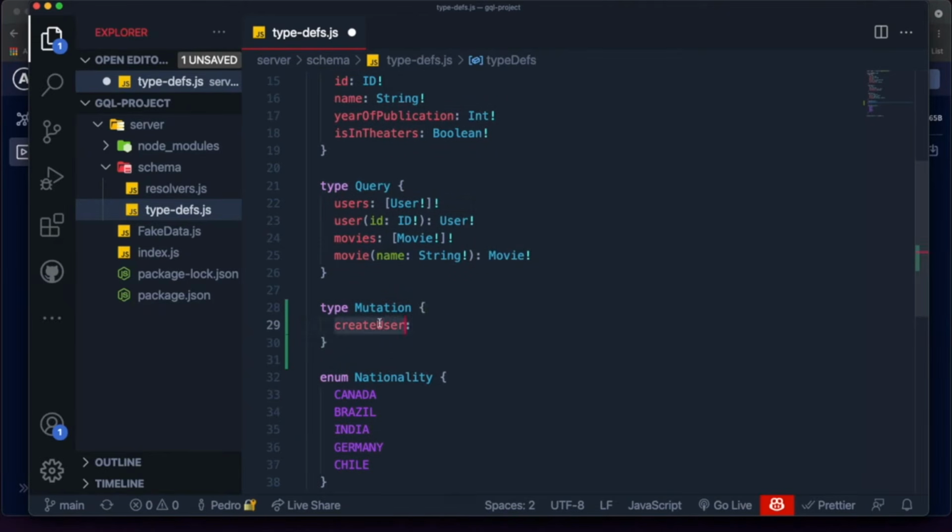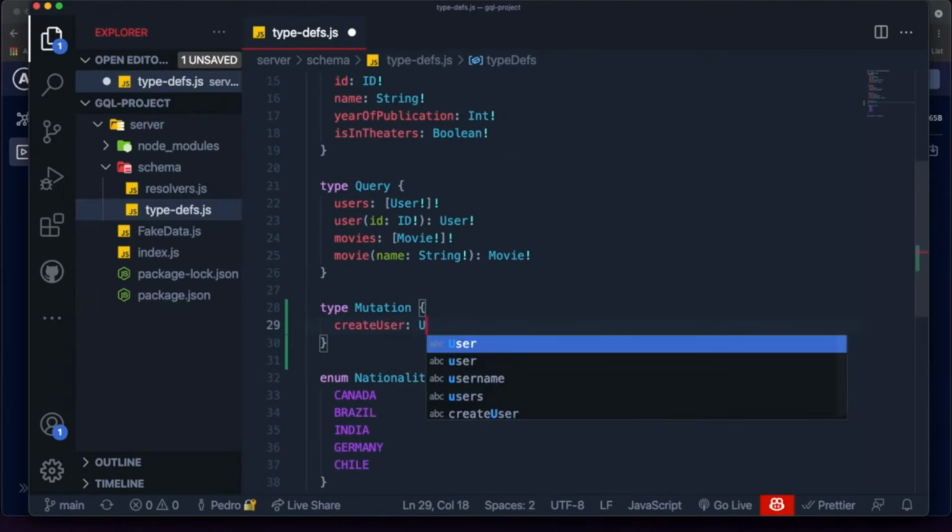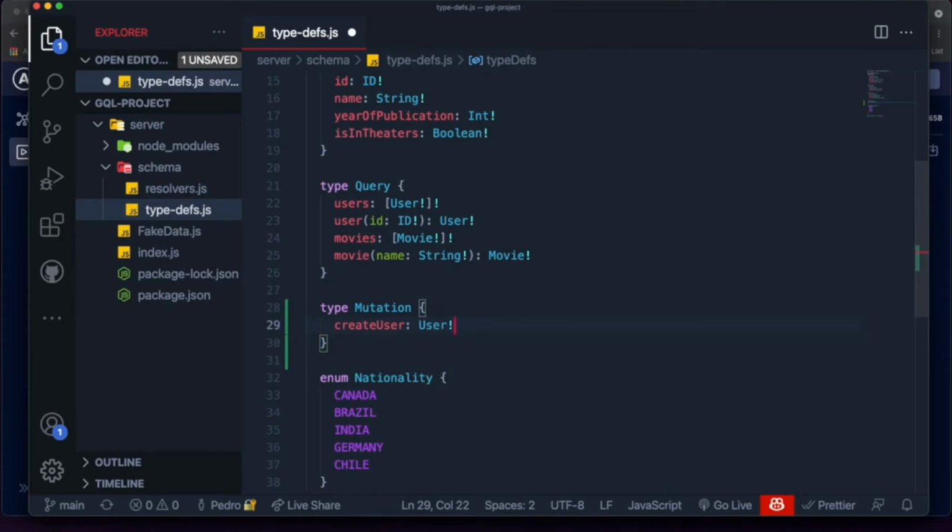So if I'm going to create a user, I do all the logic to add the user to my database, or in this case, just to my fake data file over here. And at the end, I just return back the user for the following reason. GraphQL deals a lot with caching, so you need to update the data in the front end so that it is in the most updated state possible. And we'll go over this more in the next tutorials. But for now, let's just imagine that whenever we run a mutation, we've got to return its new updated values.